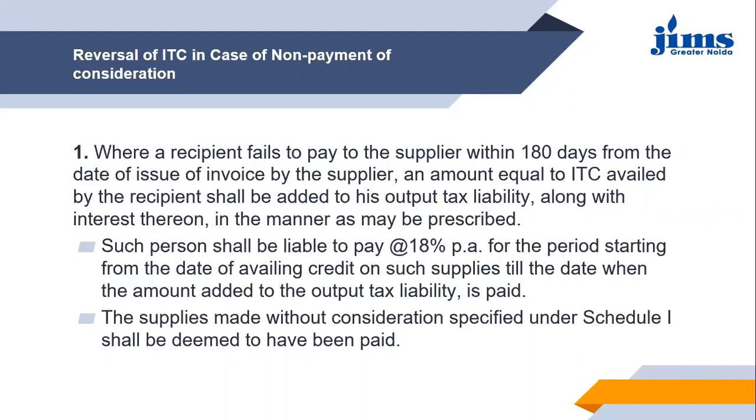Also, along with the tax, interest will be charged at the rate of 18% per annum, and the time period involved will be decided by the two events.